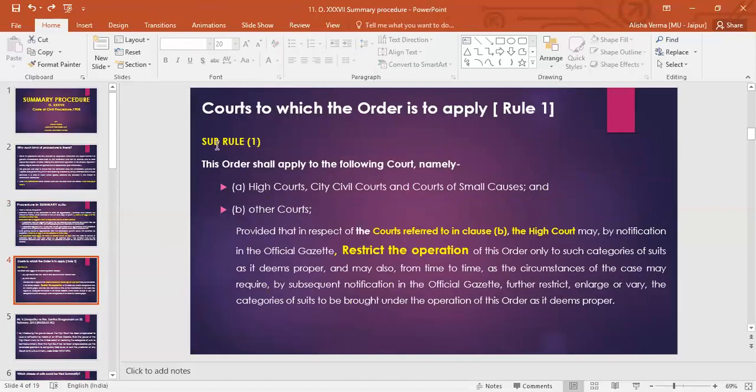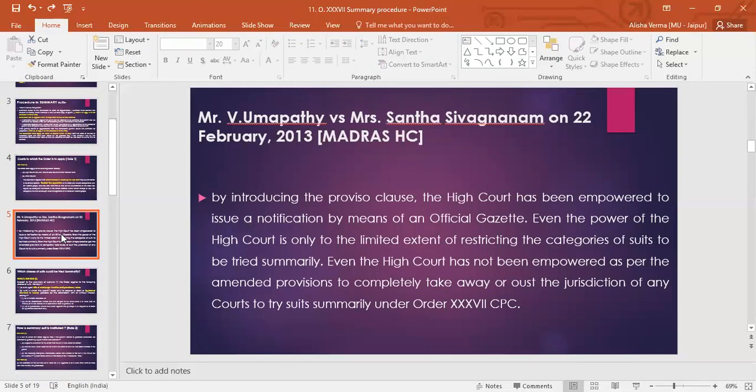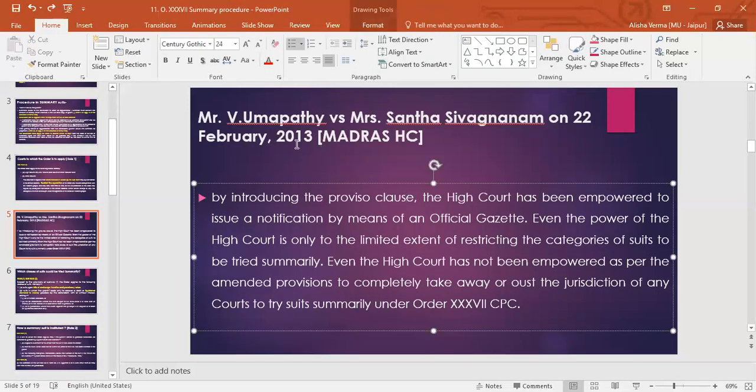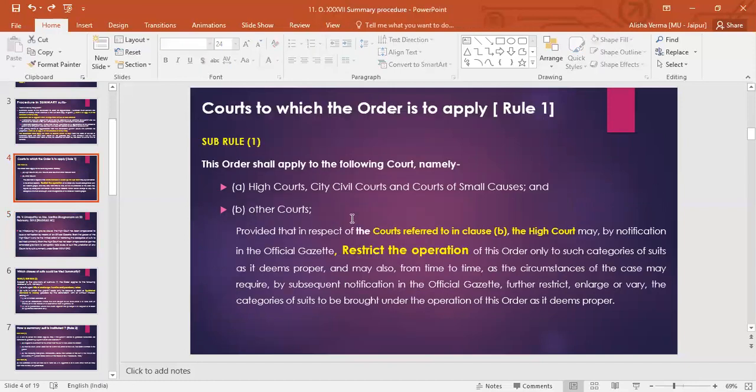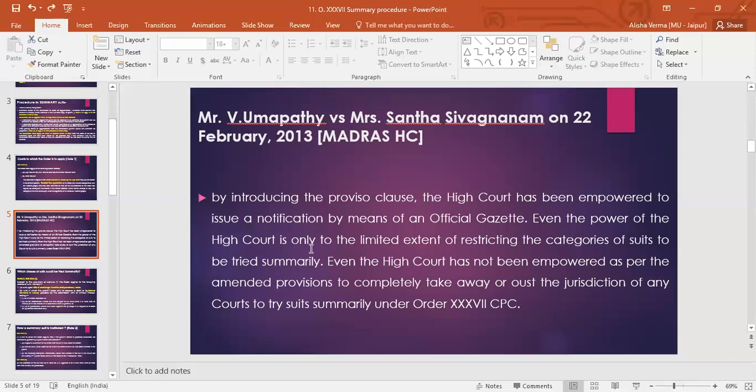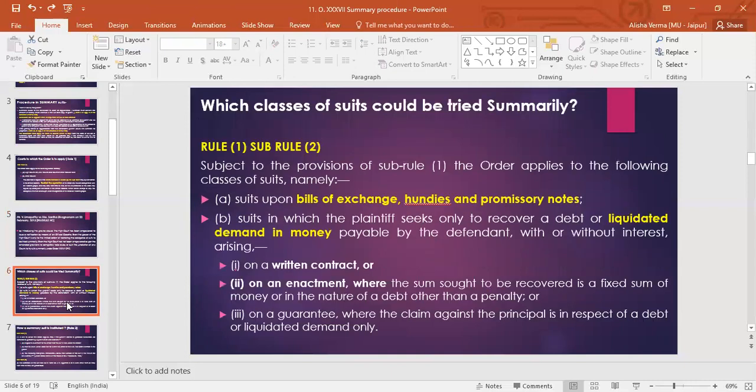After this, we have already been through this sub rule 1, and this is the case of Madras High Court 2013. I have included this case so that you can refer to at least one case for this. The High Court has only the power to restrict the operation of this particular provision for other courts, but it cannot take away the right of that particular court towards summary process. Okay, so every court in this particular territory in India has a right to try these classes of suits summarily, unless the High Court has restricted the operation of other courts regarding that particular class.